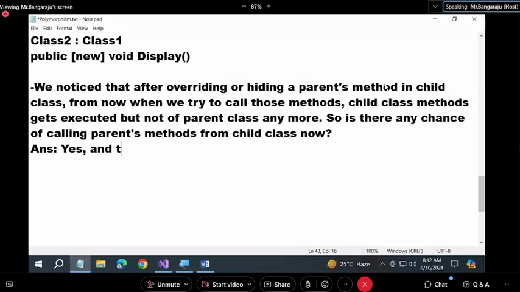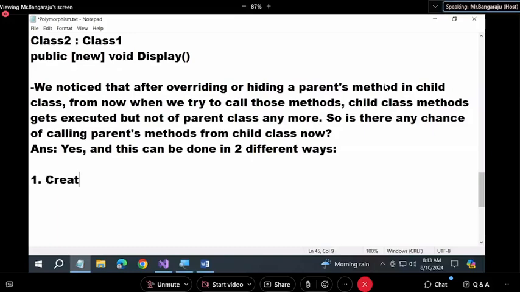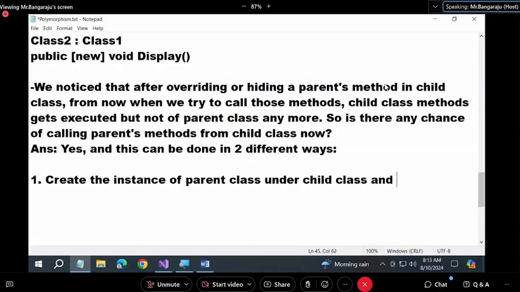Yes, and this can be done in two different ways. Option one: create the instance of the parent class under the child class and call the methods. We already discussed it the day before yesterday.